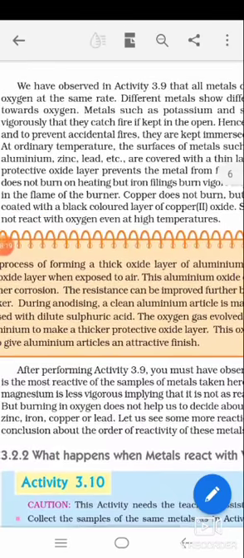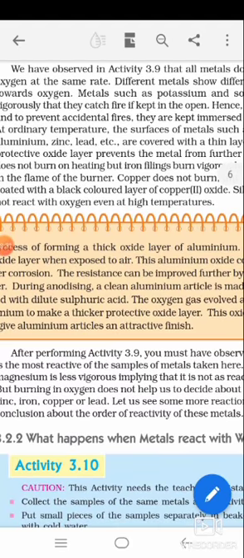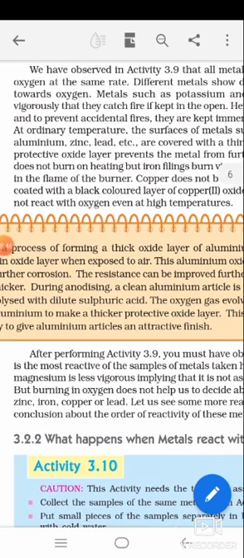But at ordinary temperature, the metal is already oxidized by air and has a covering of its own metal oxide, and that covering of metal oxide will prevent the inner metal from further oxidation. I think it may be clear.